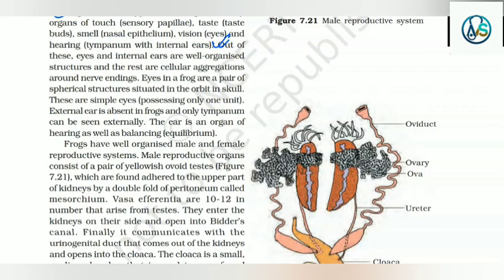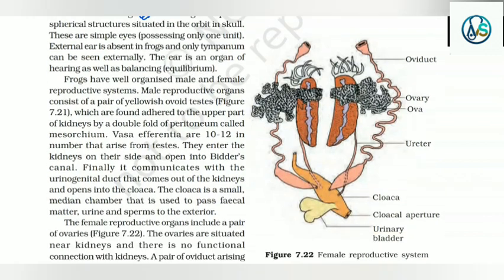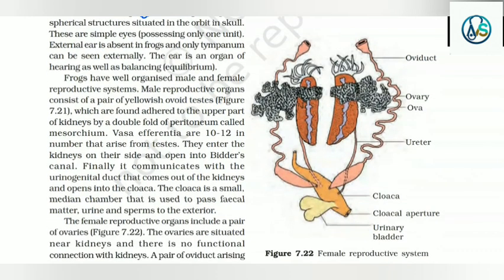Eyes in a frog are a pair of spherical structures situated in the orbit in the skull. These are simple eyes, possessing only one unit. External ear is absent in frogs and only tympanum can be seen externally. The ear is an organ of hearing as well as balancing, that is equilibrium.